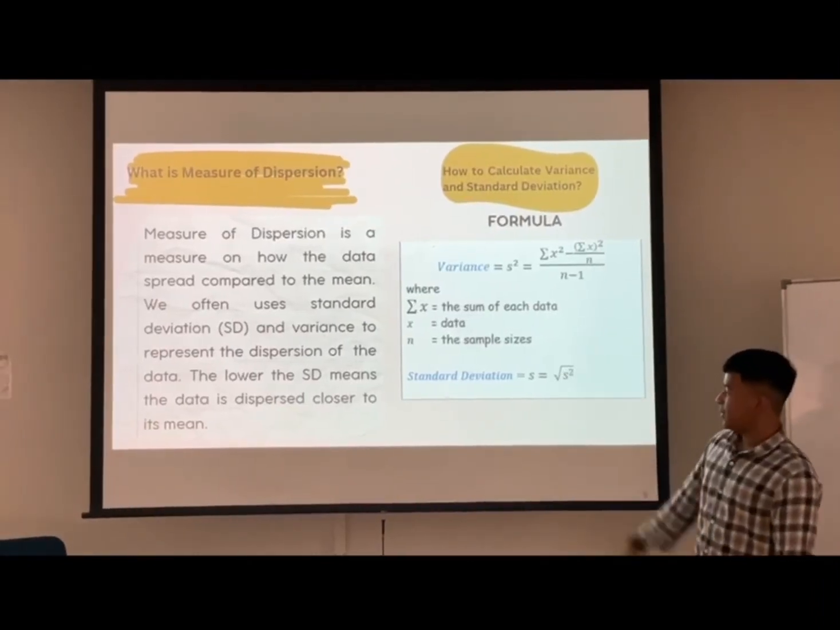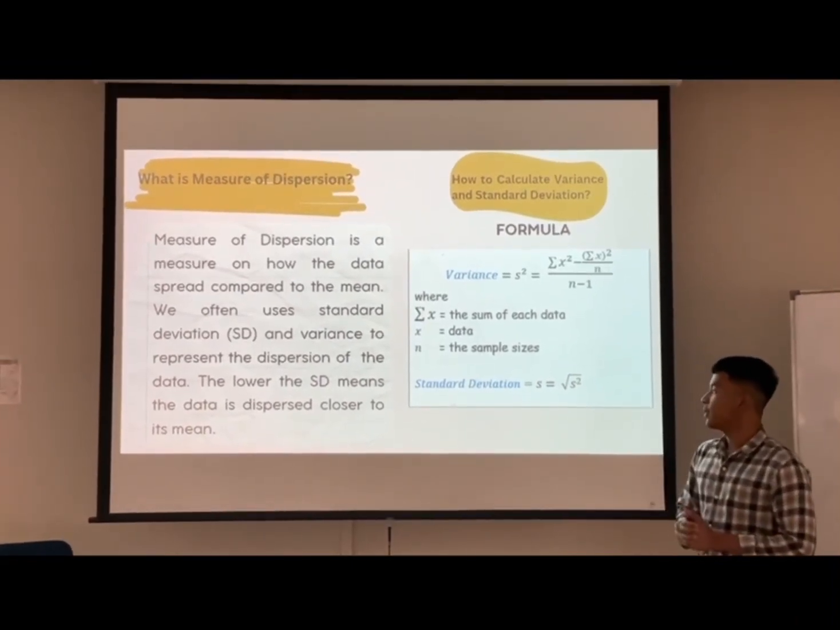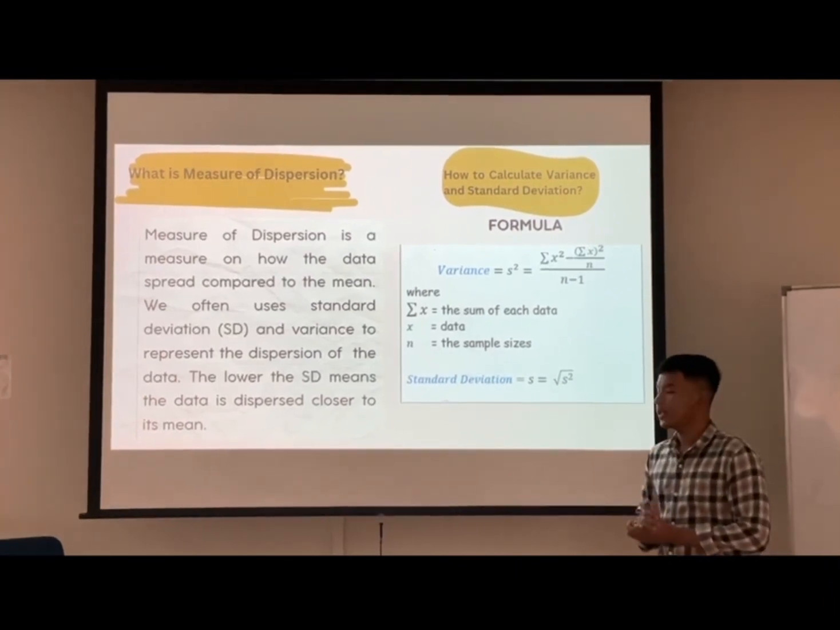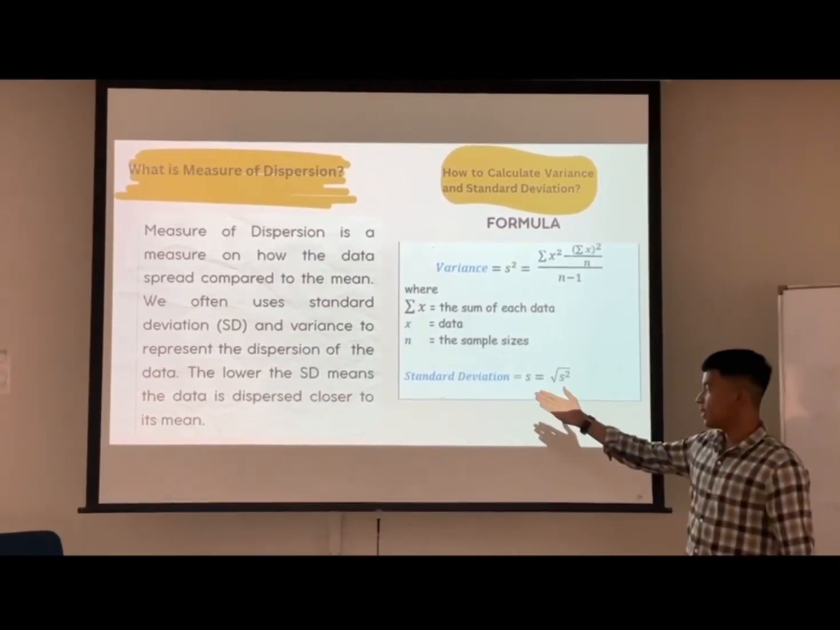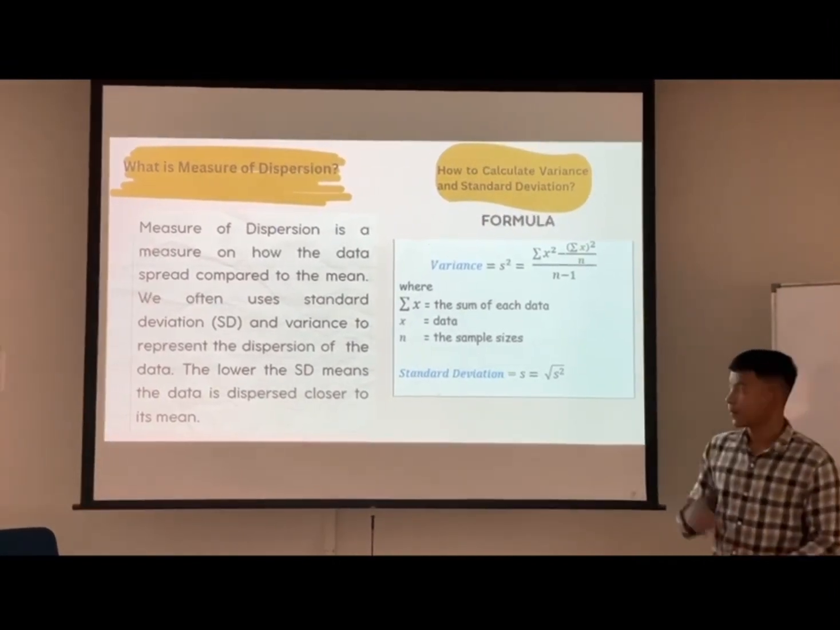Measure of dispersion is a measure of how the data spread compared to the mean. We often use standard deviation and variance to represent the dispersion of the data. A lower standard deviation means the data is dispersed closer to its mean.